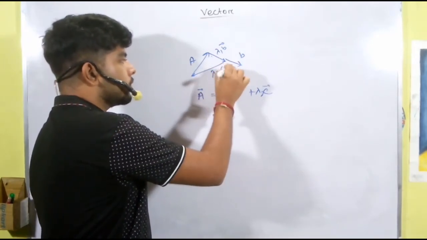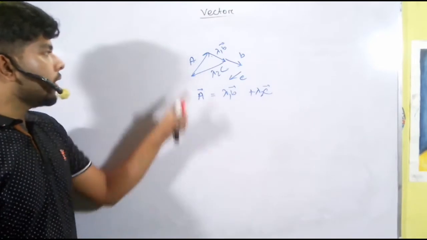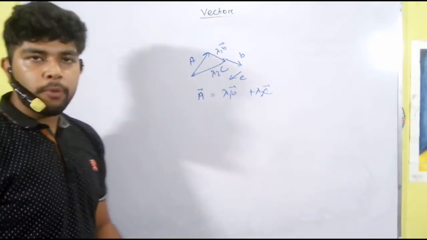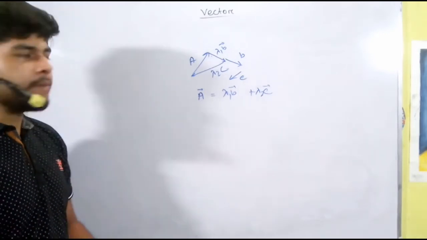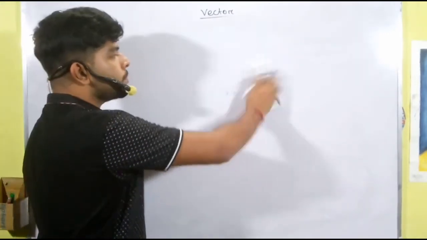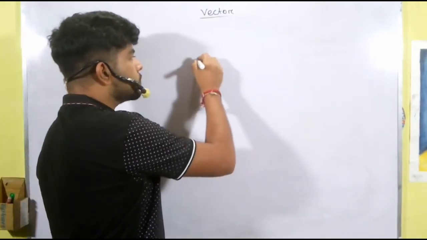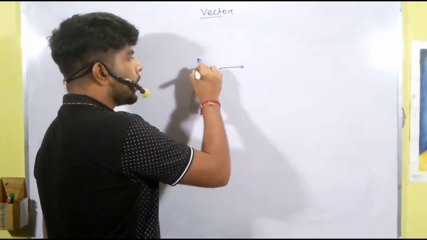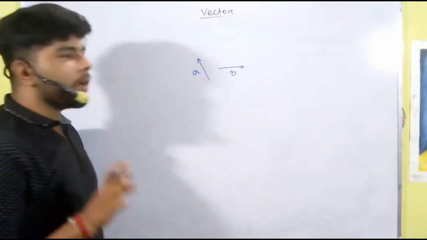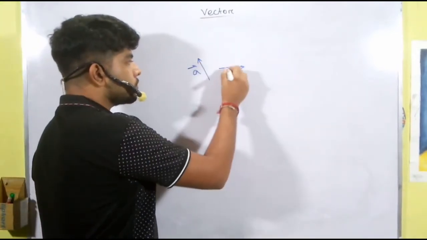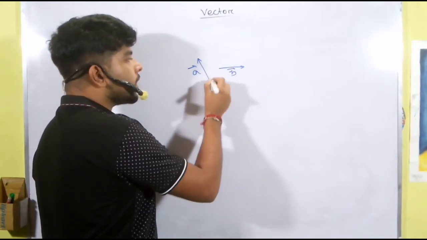Sorry, c, yeah. So a vector can be represented as lambda 1 b plus lambda 2 c. Hope you understand these things. Let's see another type of addition, that is called parallelogram law. So it says that if we have two vectors a and b, first join the tails of the two vectors. Tails mean this point and this point.